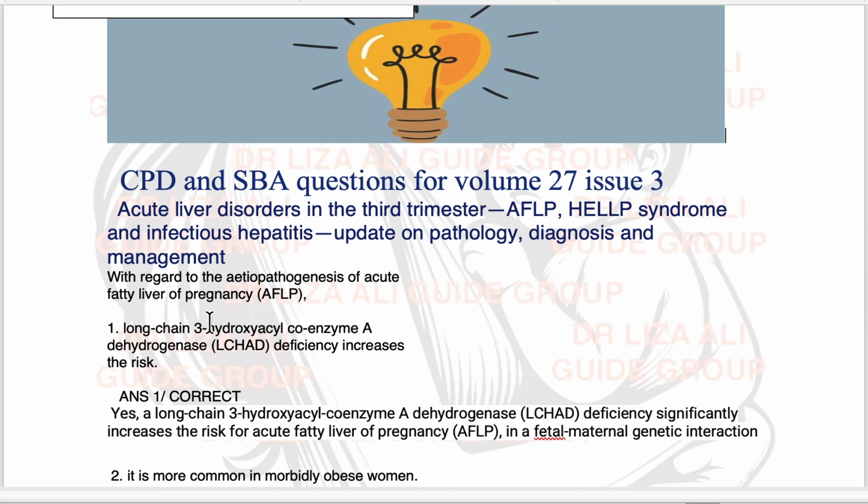The question is: with regard to the etiology of acute fatty liver in pregnancy, long chain 3-hydroxyacyl coenzyme A dehydrogenase deficiency increases the risk. True or false? The answer is true.